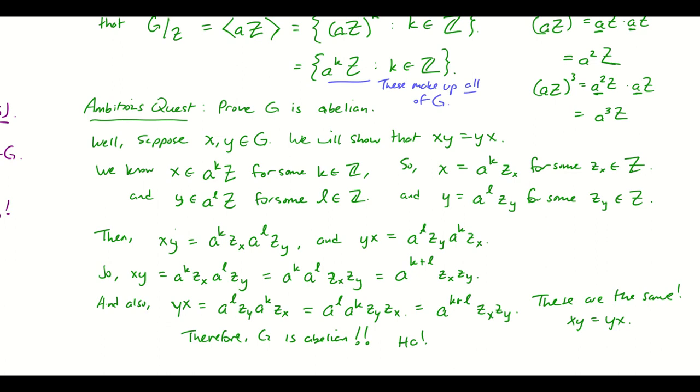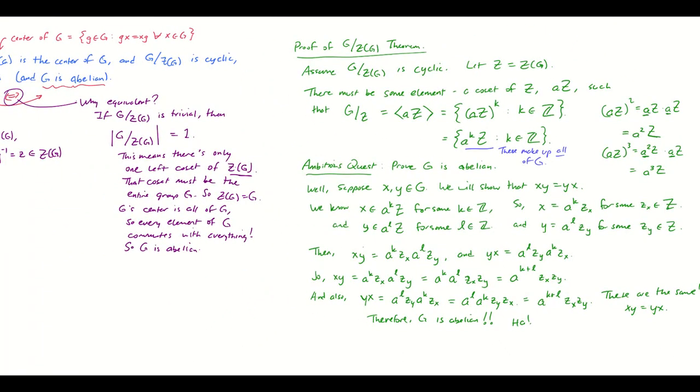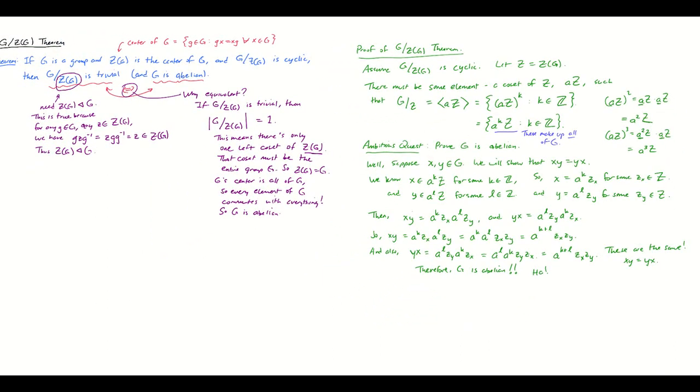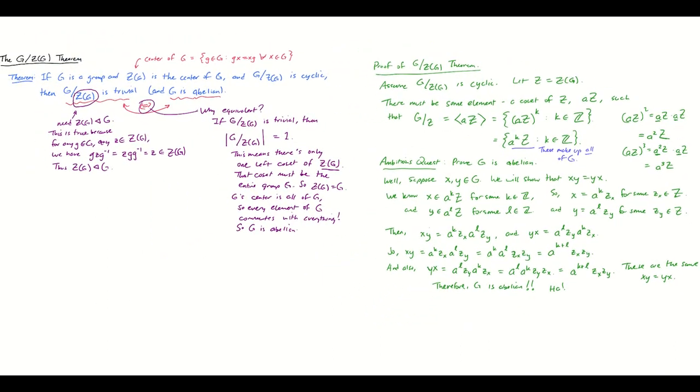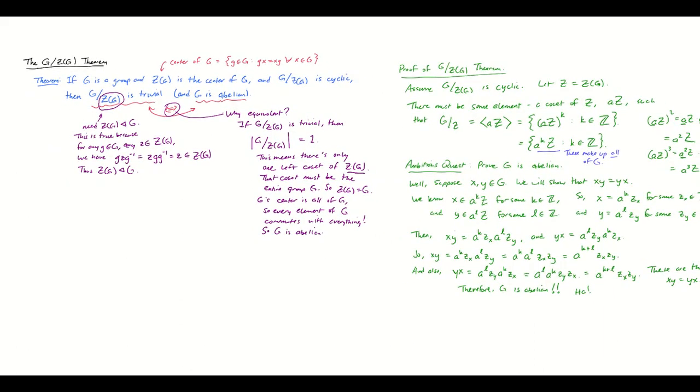So let's go back to our theorem statement here, because there's something mysterious about all of this. If I was just going to show that G is abelian the whole time, then why bother with stating this whole thing in the theorem statement about how G mod Z of G is trivial? Because that seems like a very complicated way of saying that. I could have just said, if G is a group and Z is the center of G and G mod Z is cyclic, then G is abelian. And I think maybe even the book does that.